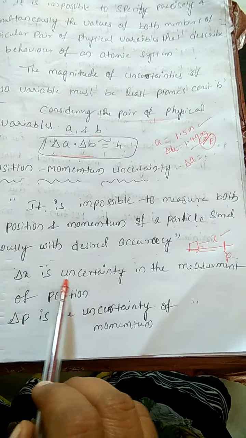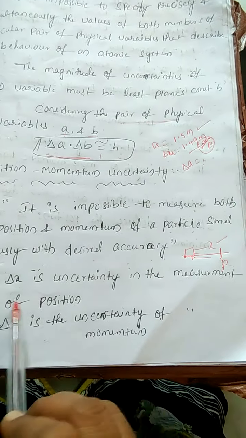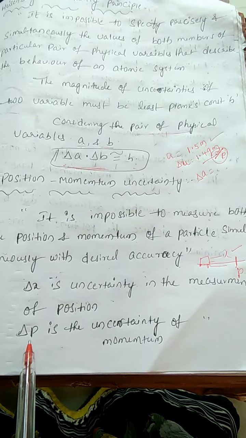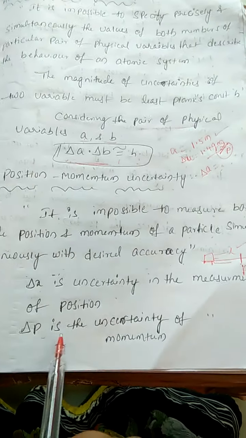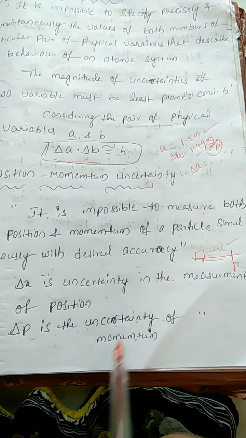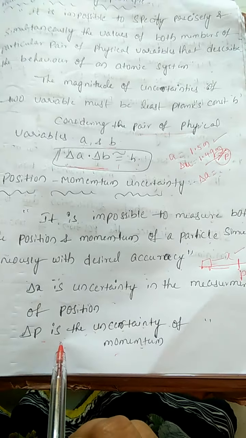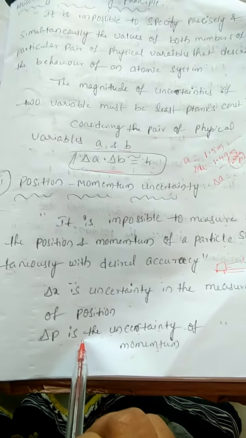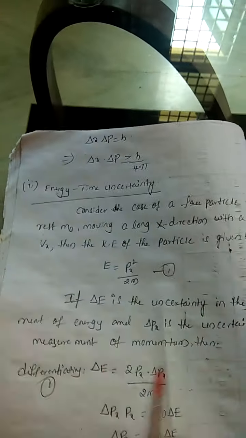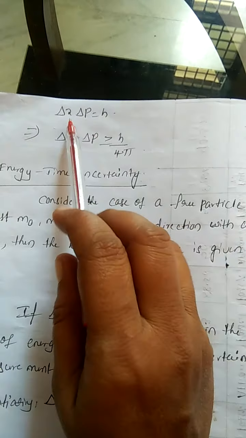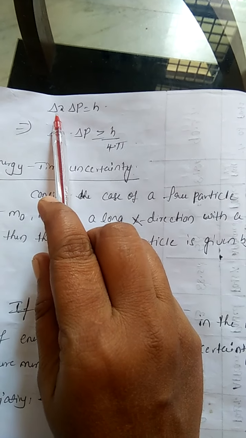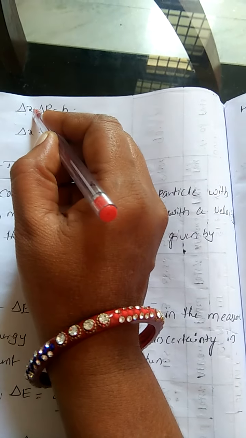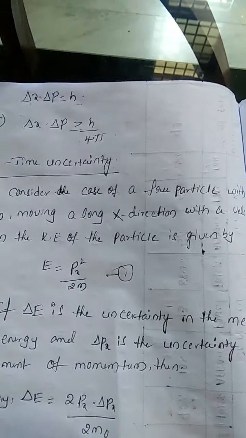Delta x is the uncertainty in the measurement of position, that is, some change in position, and delta p is the uncertainty of the momentum, some change in momentum when we measure both. So the uncertainty principle tells that the product of the uncertainty in position and the uncertainty in momentum is always equal to h.